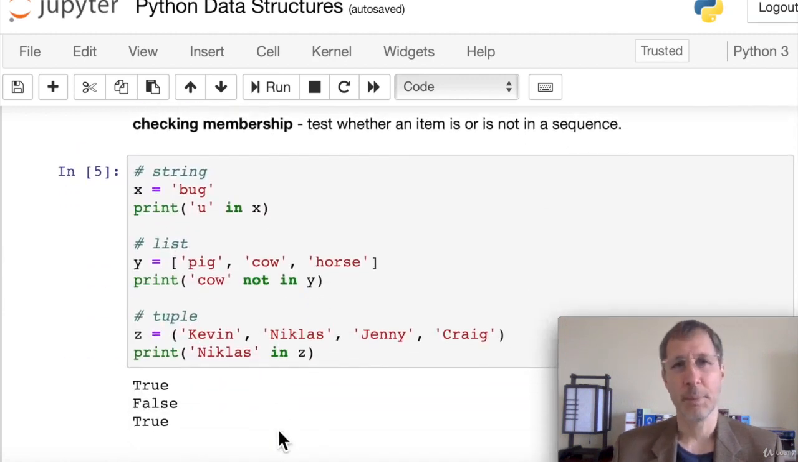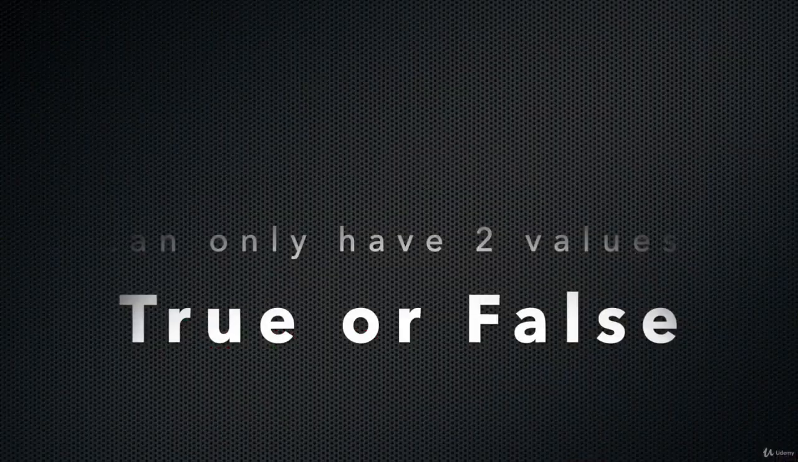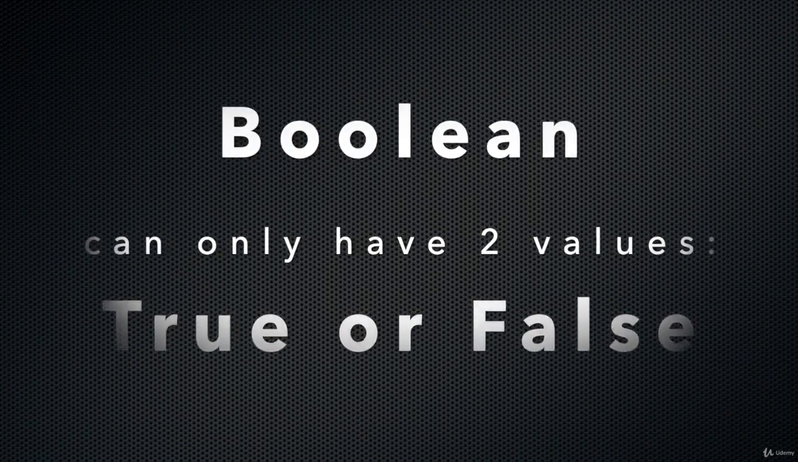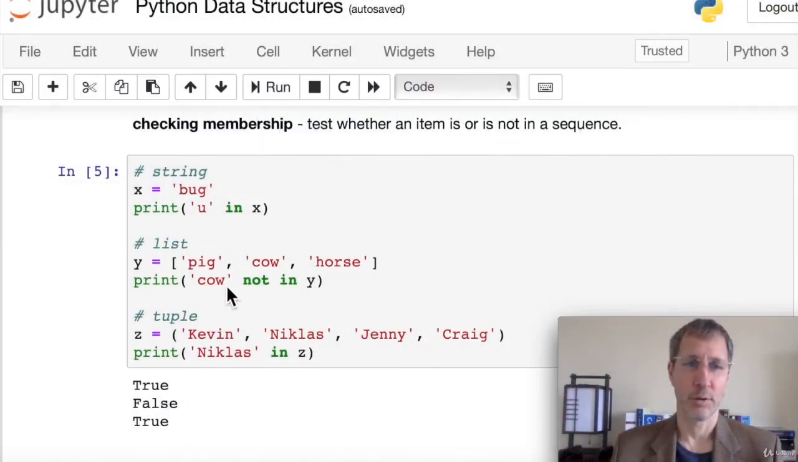Now let's look at testing membership. We can test whether an item is in or not in a sequence. These are really easy, they're almost English keywords in Python. They made it so simple. With a string, let's say we have a string called bug and we want to check if the letter U is in our string. We just say U in X, and that's going to give us a Boolean result, true or false. In this case, U is in X, so it returns true.